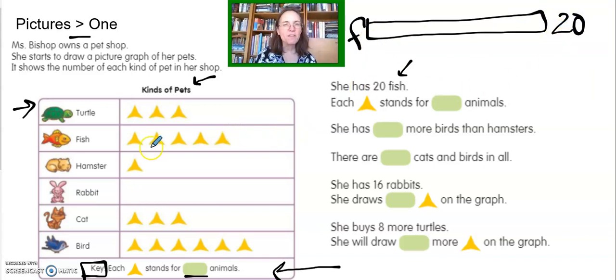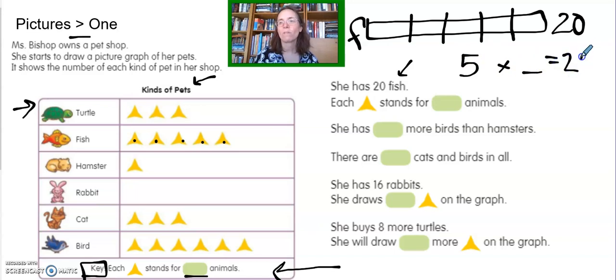Now, how many of these symbols do we have? 1, 2, 3, 4, 5. I'm going to divide my box of 20 into 5. Now that means we have 5 boxes here. And now I know you guys are loving multiplication so much. 5 times something gets us to 20. And whatever this number will be, that will be the amount in each box.